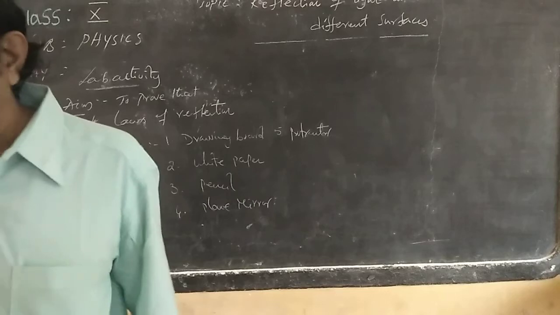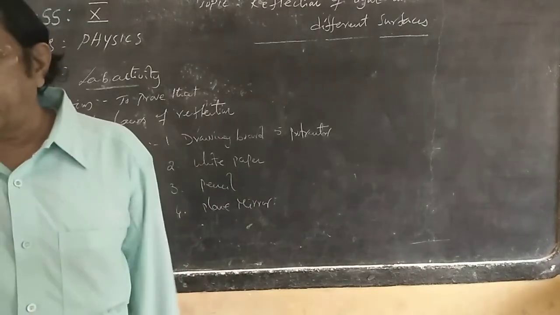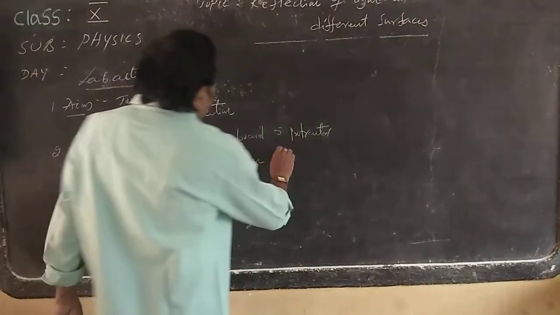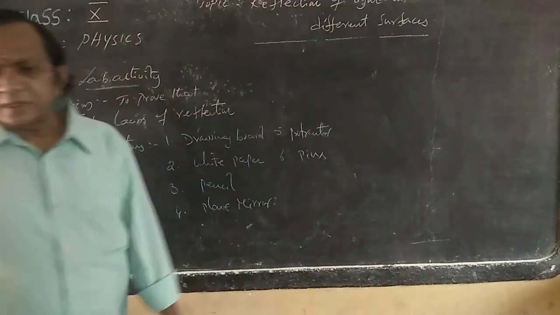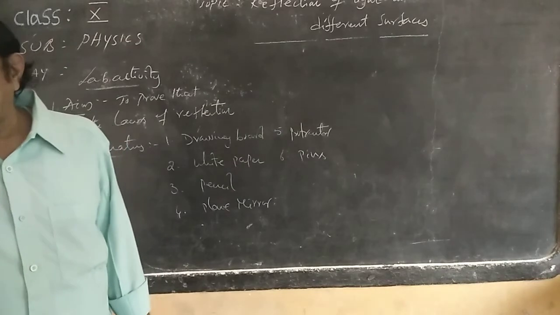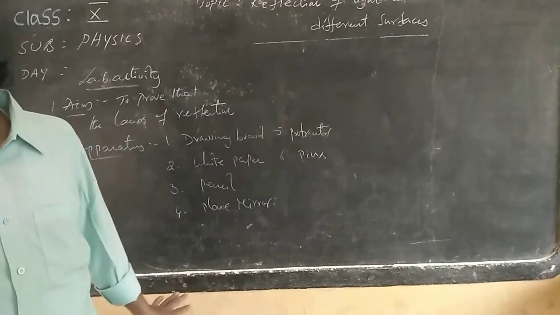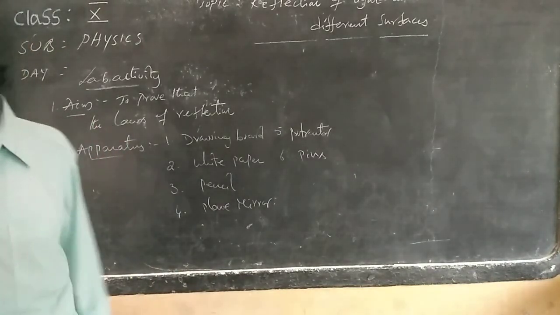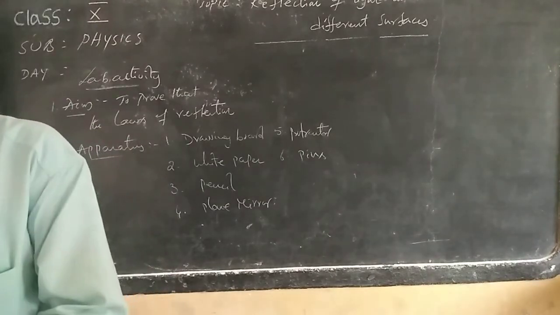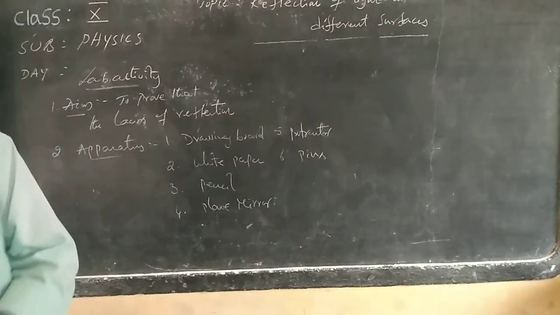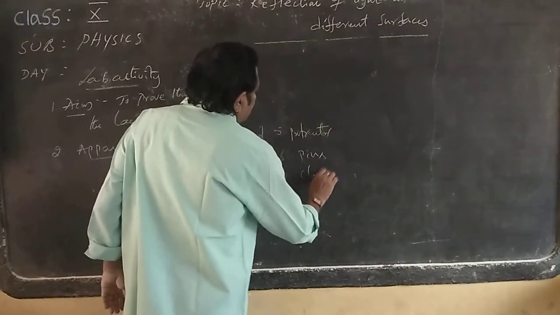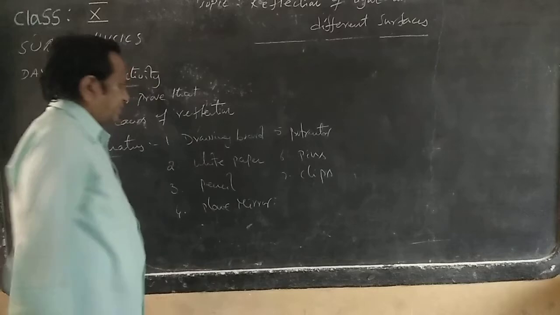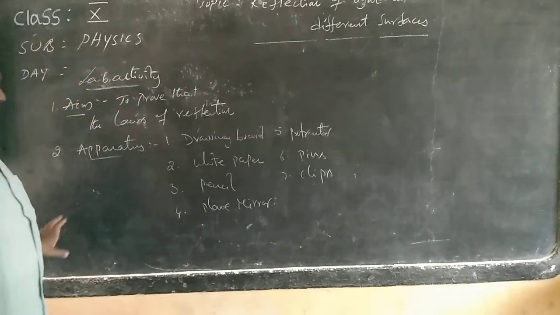So: plain mirror, drawing board, white paper, pins also I need, protractor, pencil. Paper clips also can be used. The pins will be taken, or you can take paper clips also. So these are the required operators.